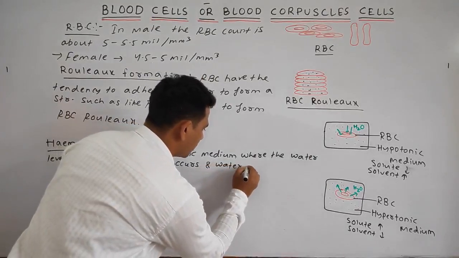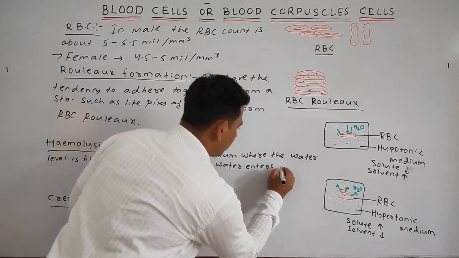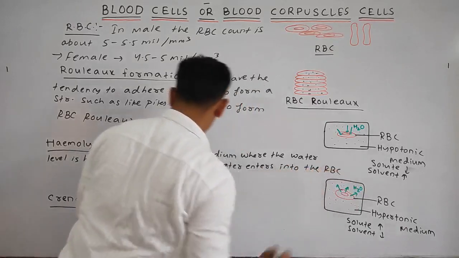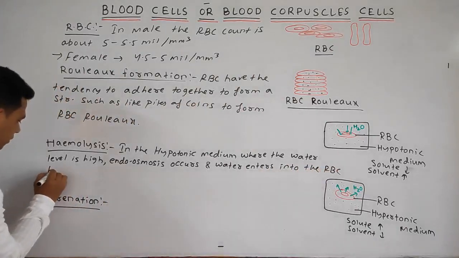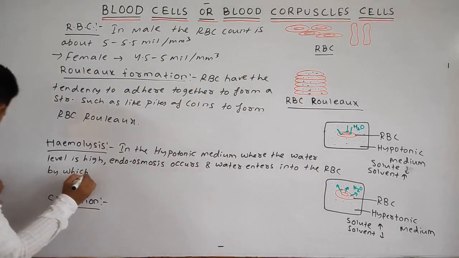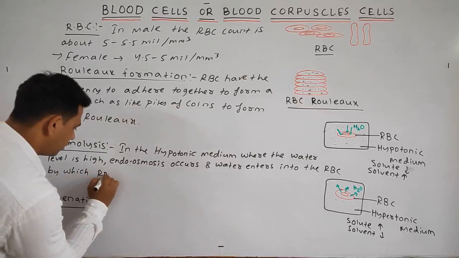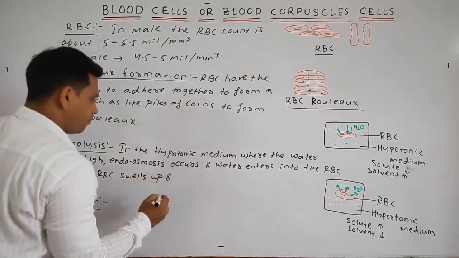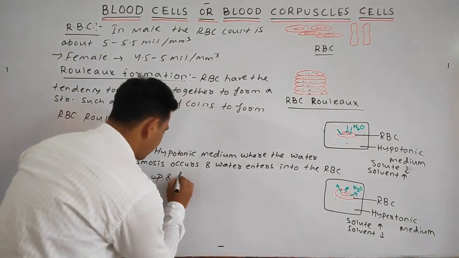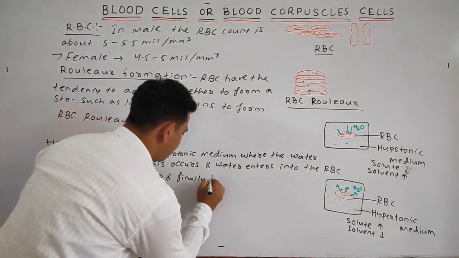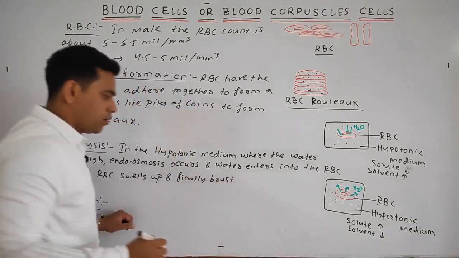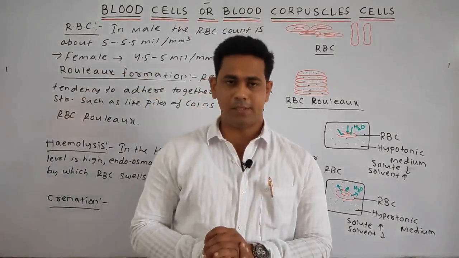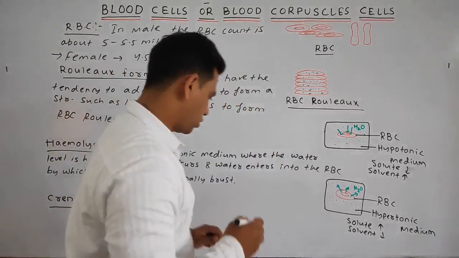Water enters into the RBC, by which the RBC swells up and finally bursts. And this bursting of the RBC is known as the red cell ghost.